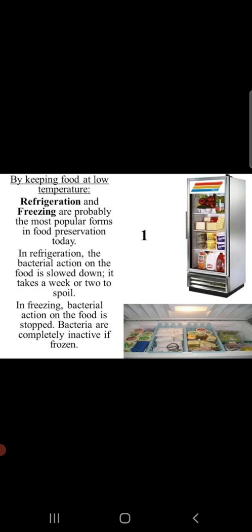Refrigeration keeps the food between the temperature of 4 to 7 degrees, while freezing keeps the food at a temperature below minus 18 degrees Celsius. So this is how refrigeration and freezing actually help us to preserve the food. They don't actually kill the microorganisms completely, they stop the growth of the microorganisms. This preservation method of freezing is effective for many months. It is also useful in the case of milk, meat and vegetables.